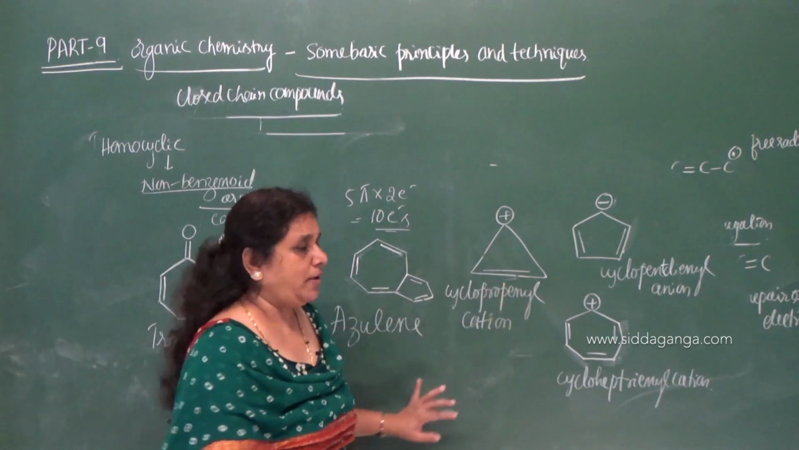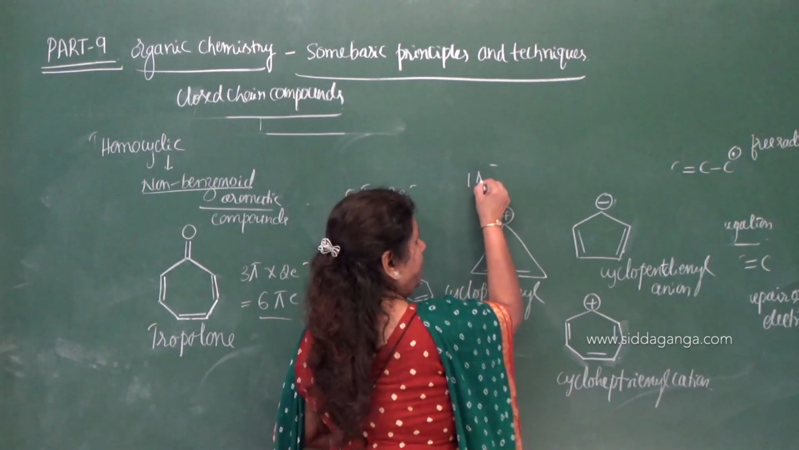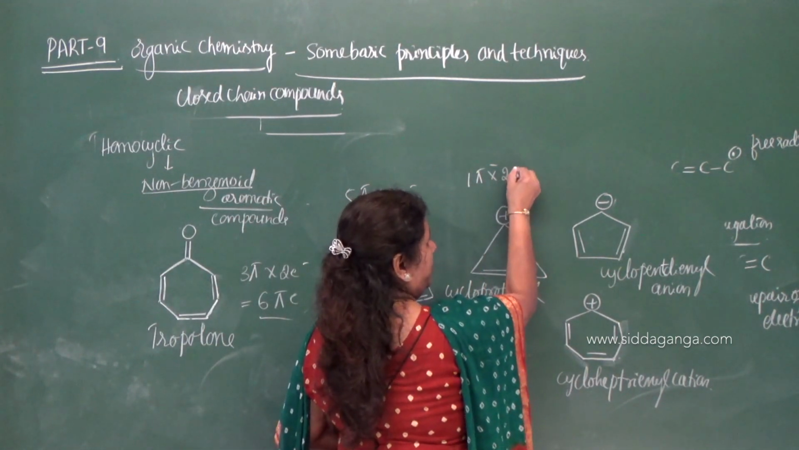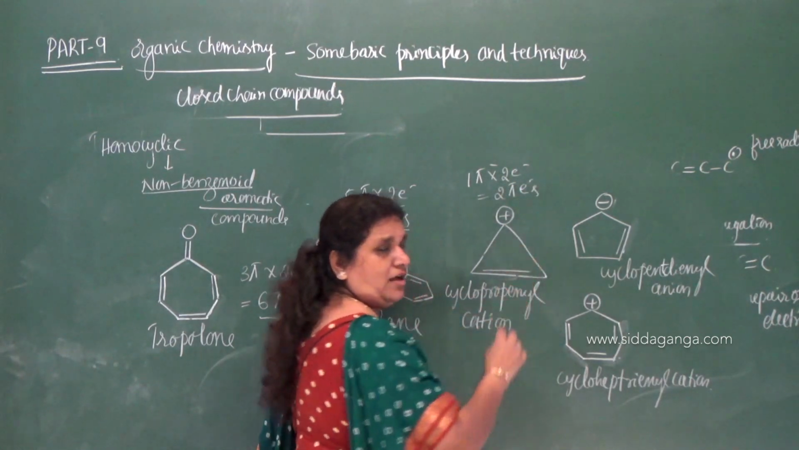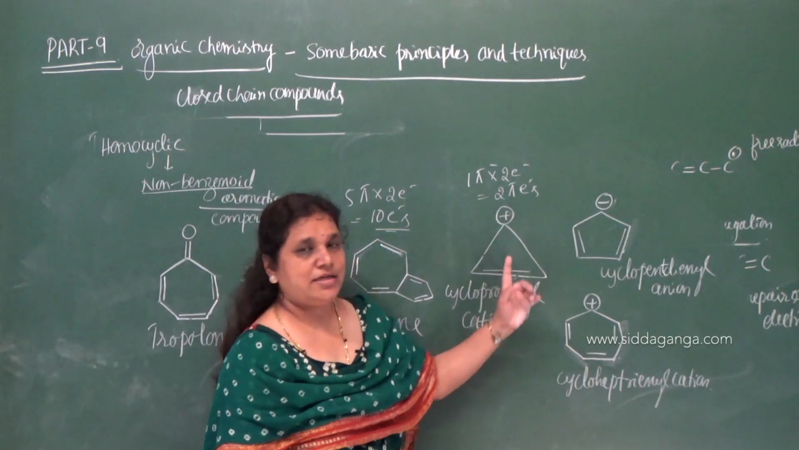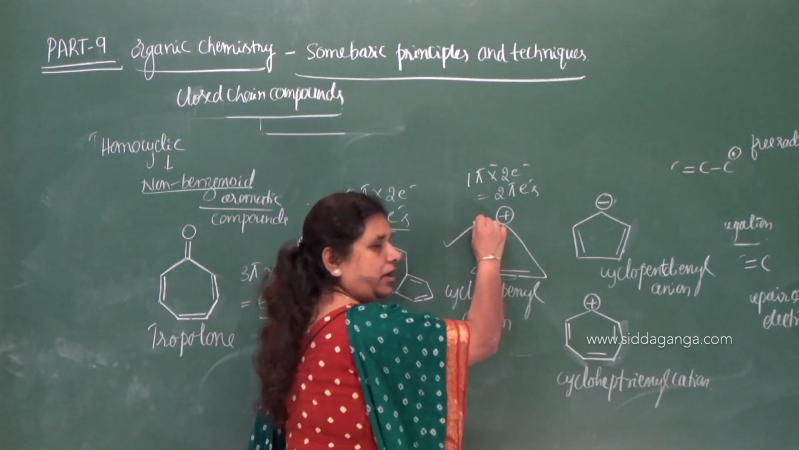So how many pi bonds are there? 1 pi bond, into 2 electrons. Then how many pi electrons? 2 pi electrons are there in the given cation. Hence it is aromatic.